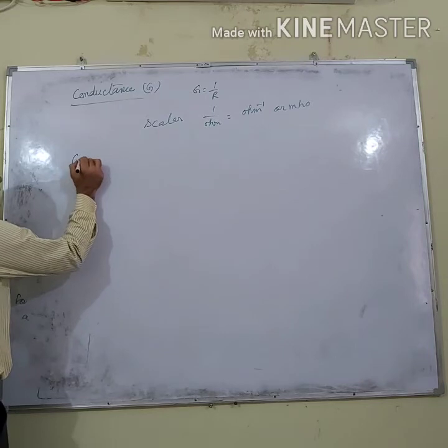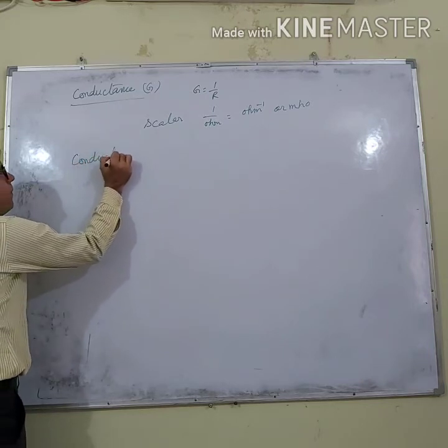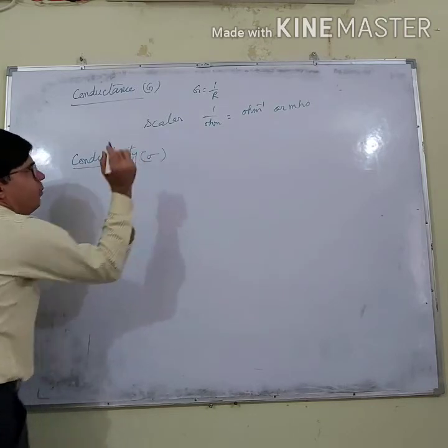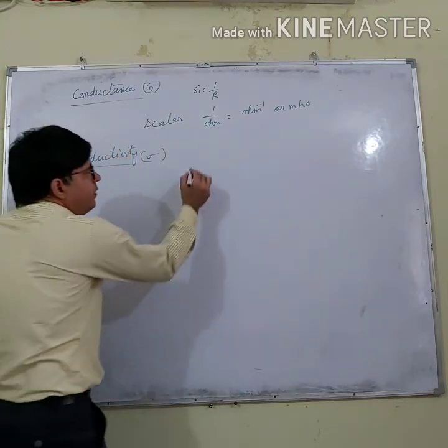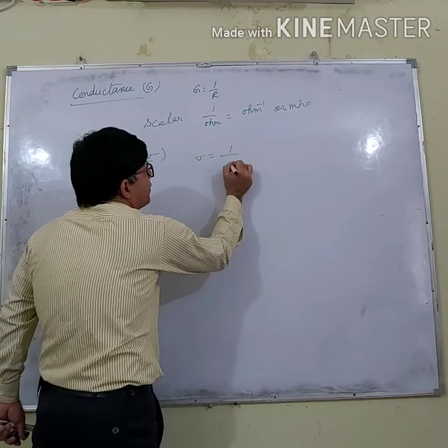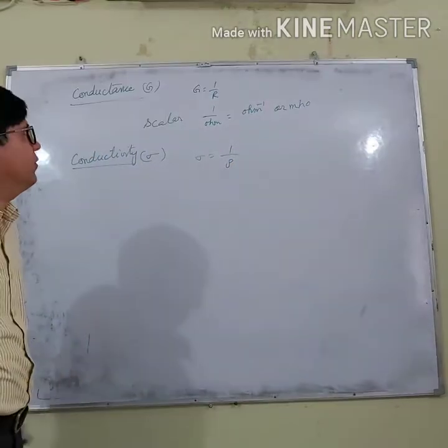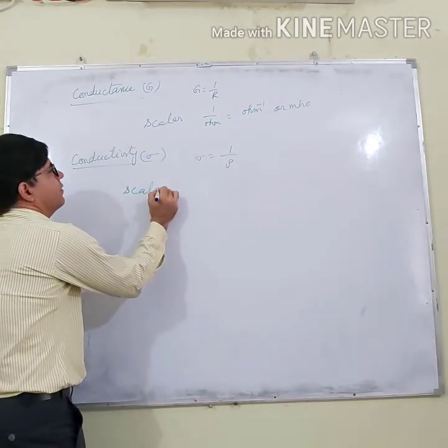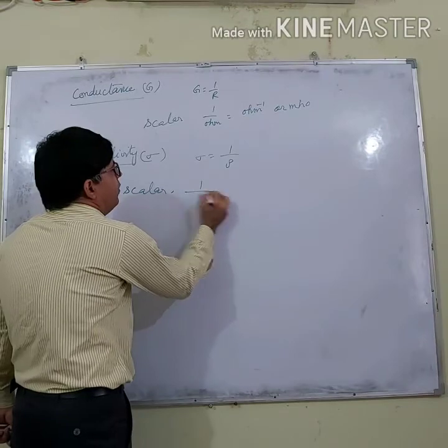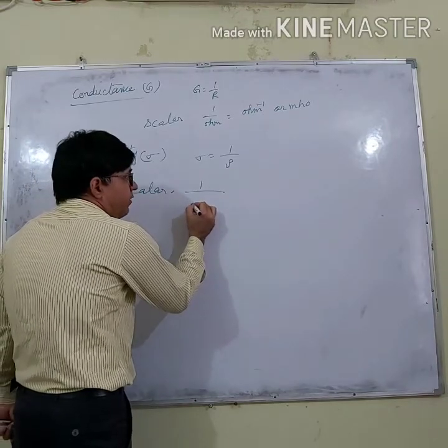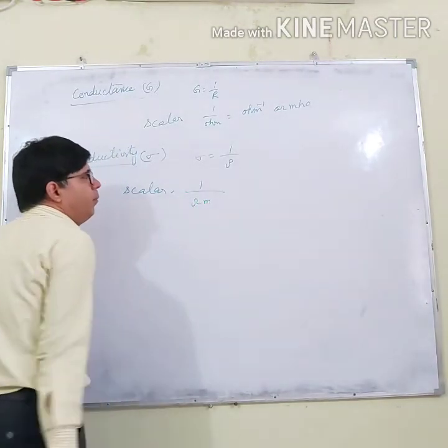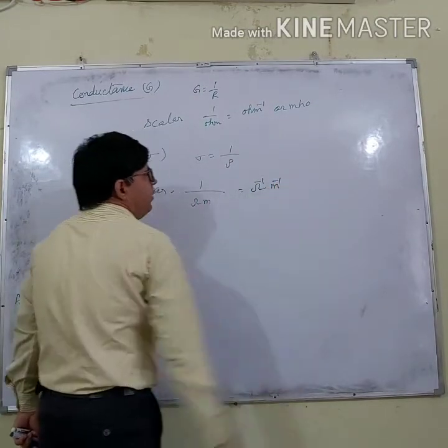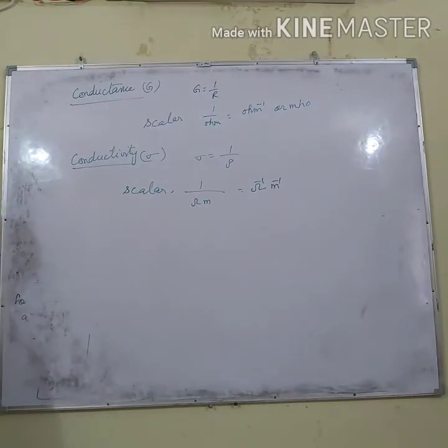And what is conductivity? It is represented by sigma. It is the reciprocal of resistivity. Again, it is a scalar quantity, and the unit of resistivity is ohm meter. So its unit will be per ohm per meter, right?